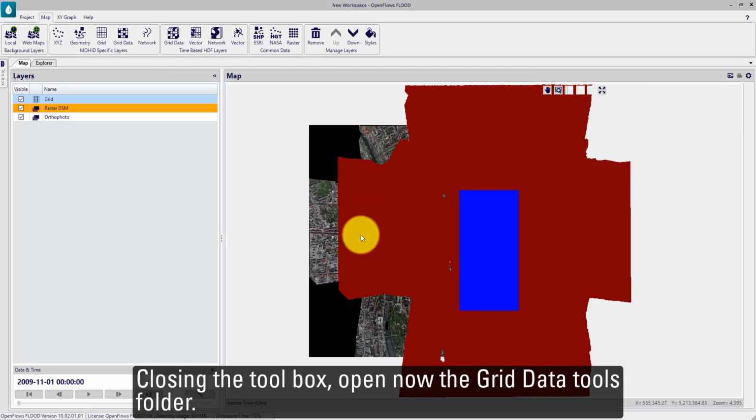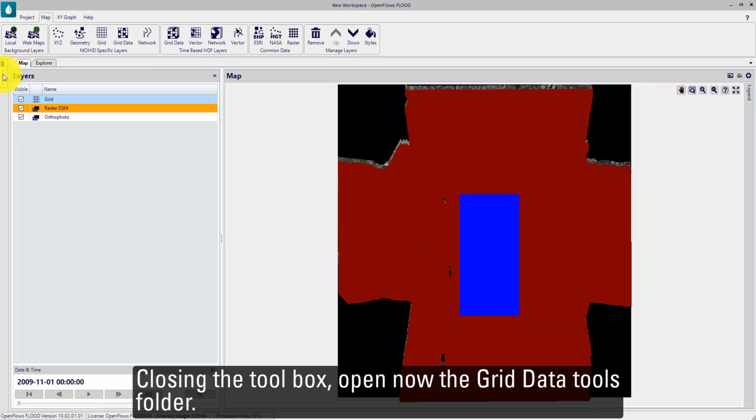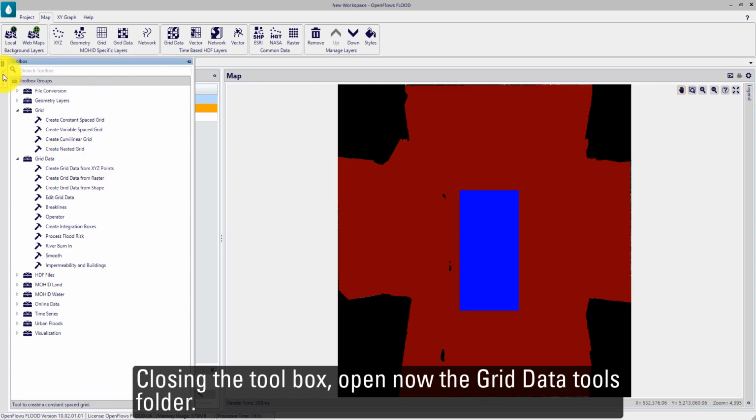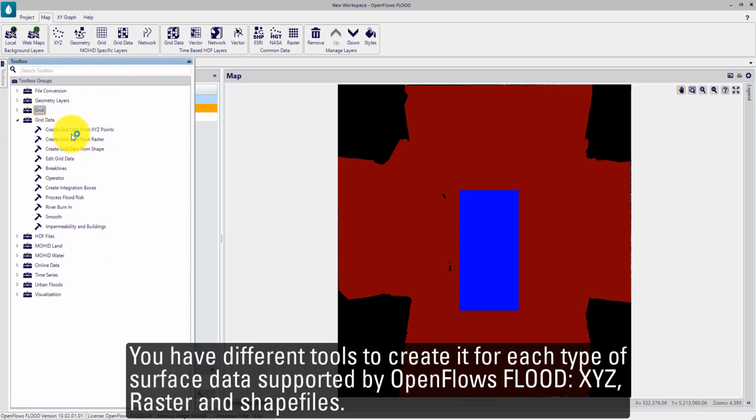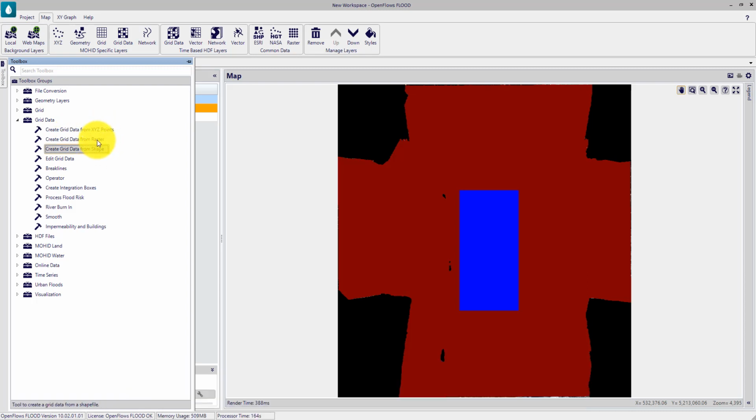Closing the toolbox, open now the Grid Data Tools folder. You have different tools to create it for each type of surface data supported by OpenFlows FLOOD: X, Y, and Z, raster, and shapefiles.